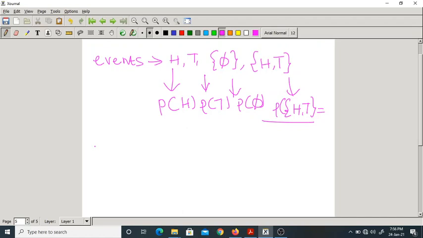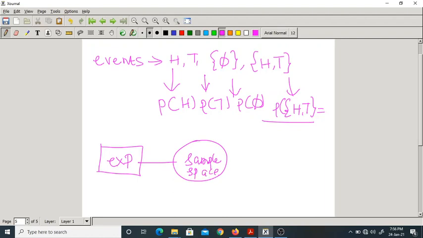If you talk in general, we have an experiment. If you conduct the experiment, you get some outcomes, correct? All possible outcomes are called what? Sample space. We call it omega. From the sample space we get events. What are events?